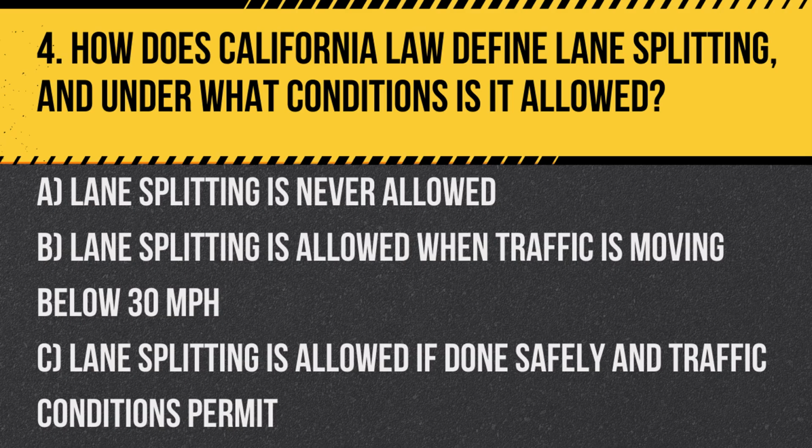Question 4. How does California law define lane splitting, and under what conditions is it allowed? A. Lane splitting is never allowed. B. Lane splitting is allowed when traffic is moving below 30 miles per hour. C. Lane splitting is allowed if done safely and traffic conditions permit. Answer: C. Lane splitting is allowed if done safely and traffic conditions permit, helping motorcyclists navigate through traffic efficiently.